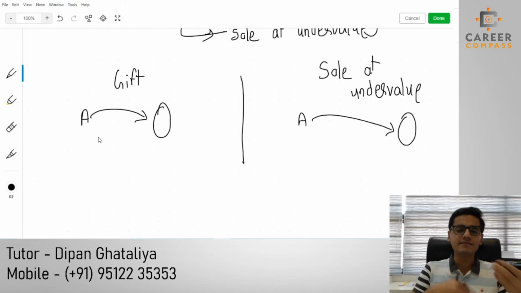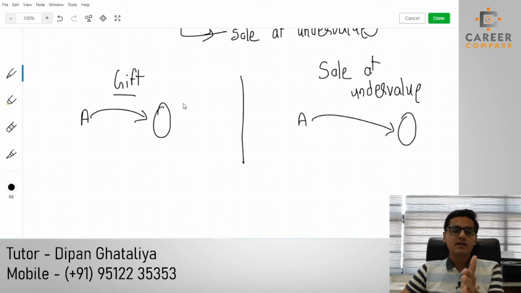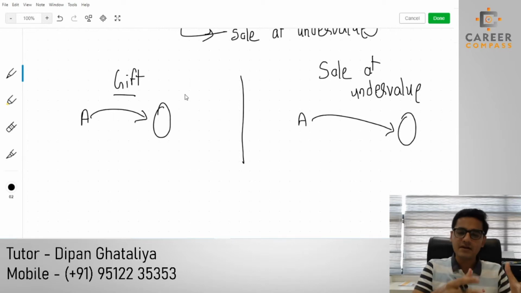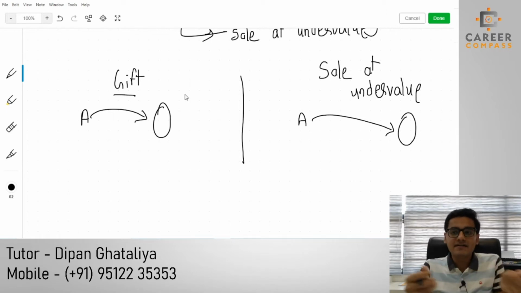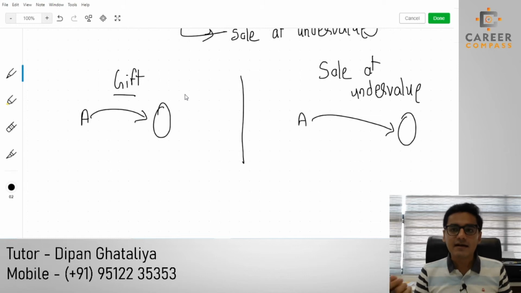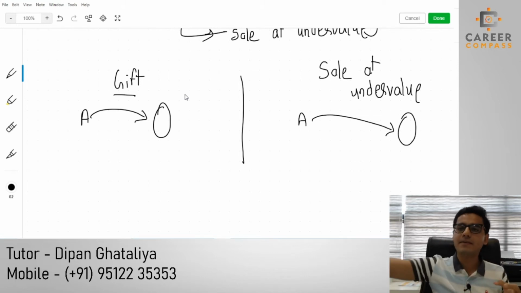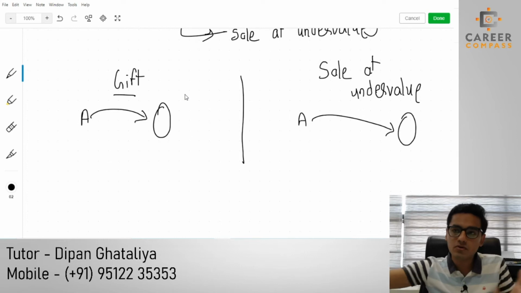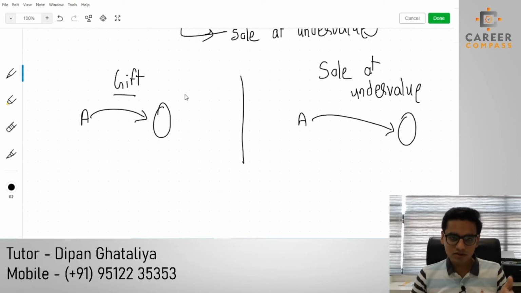But at the end, this gift or sale at undervalue will happen between two parties who are connected. Why would I give a discount to any third party whom I don't know, or who is not my relative? That is the simple logical aspect that we have to understand.